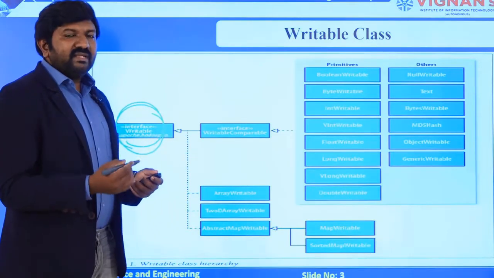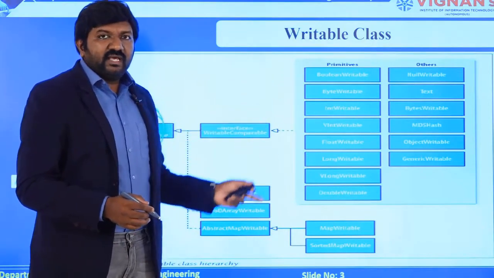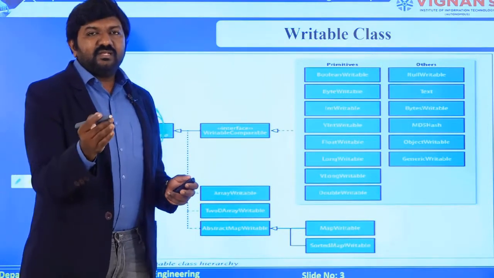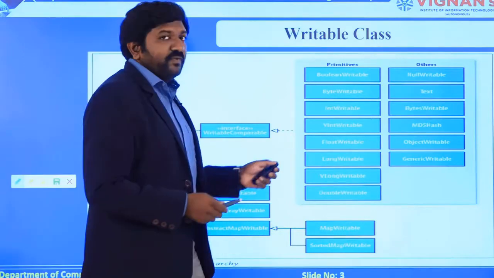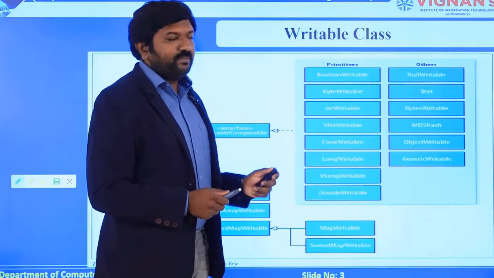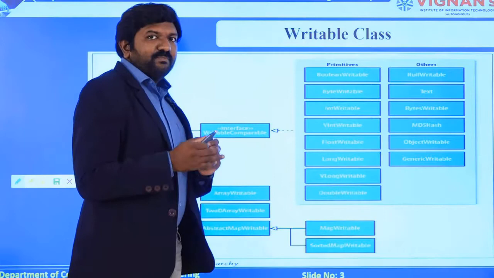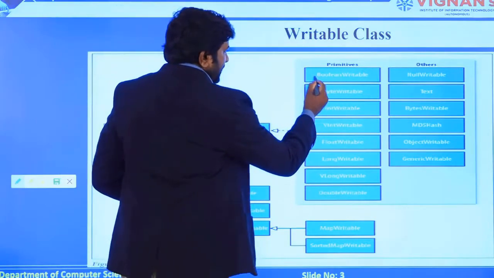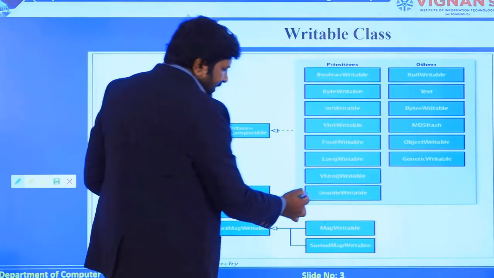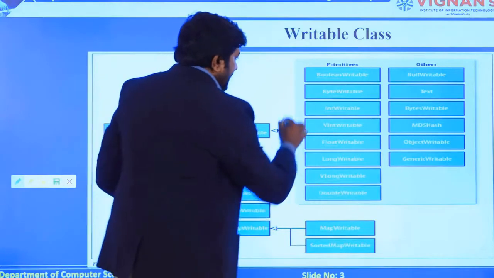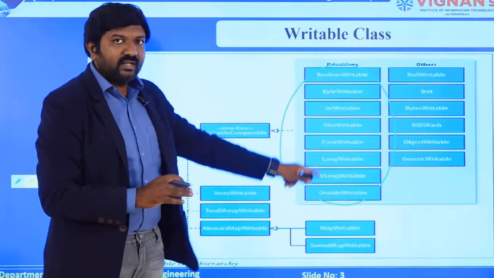So we need to implement such an interface where we transform all the primitive data types available in Java into their respective writable wrappers. You can see some example wrappers here. For every individual Java primitive data type, we have a different kind of writable available. Yesterday we saw a list of primitive data types: boolean, byte, int, vint, float, long, vlong, and double. These are all related to the number category.